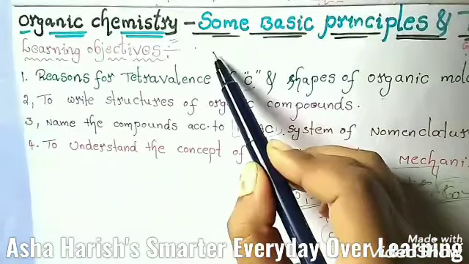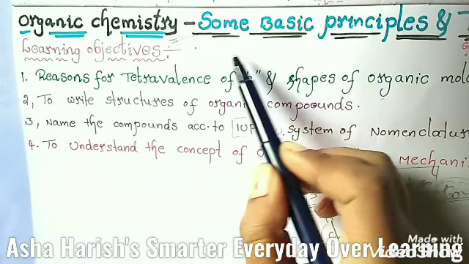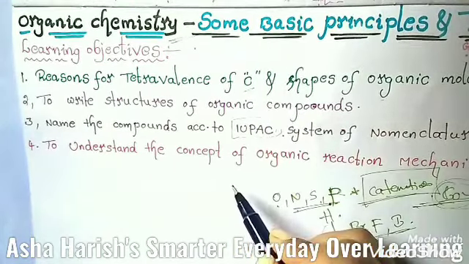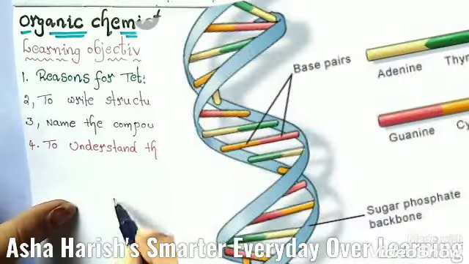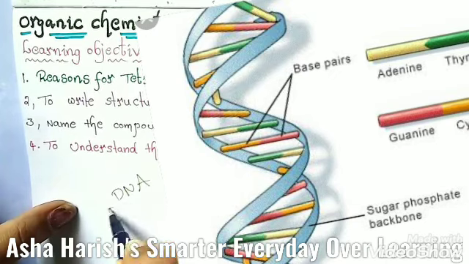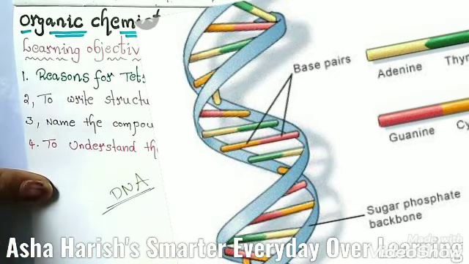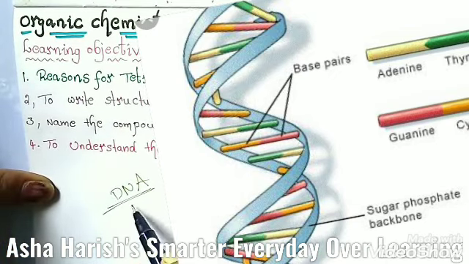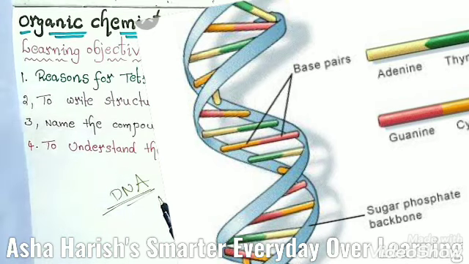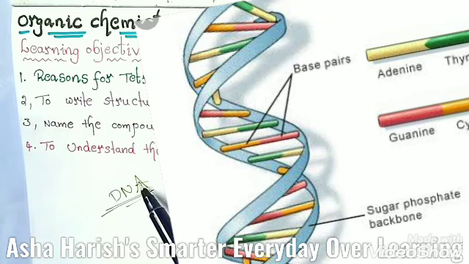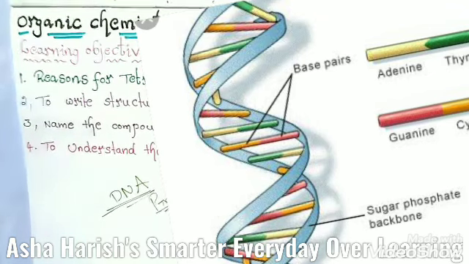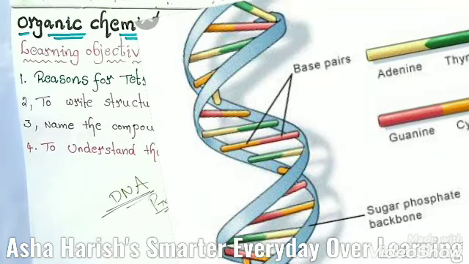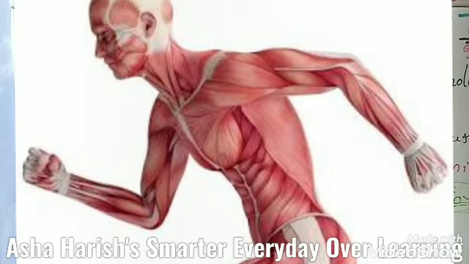Organic compounds are essential for existence and maintenance of life on earth, and these include complex molecules just like deoxyribonucleic acid, which transmits genetic information from one generation to another, and proteins, which constitute essential components of our blood, muscles, and skin.